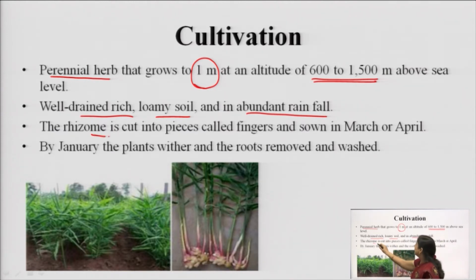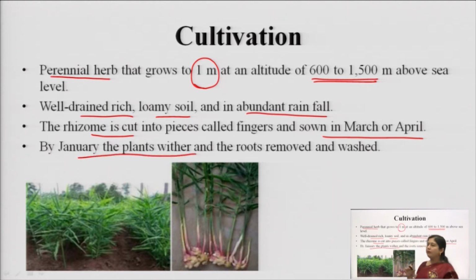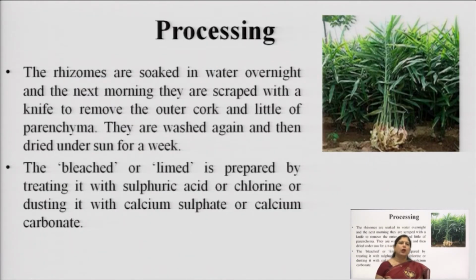So, rhizomes are generally used for vegetative propagation, and they are sown in the month of March or April, and by January the plants wither. Wither means they dry out, and we can have the roots removed and washed. Now, the processing is done by soaking these uprooted roots in warm water overnight. Okay. We will put it in water and leave it overnight.